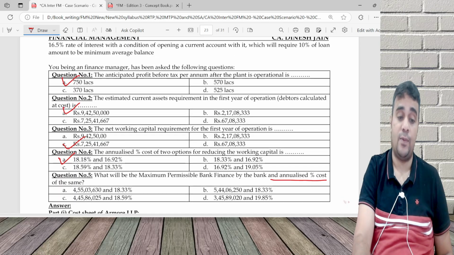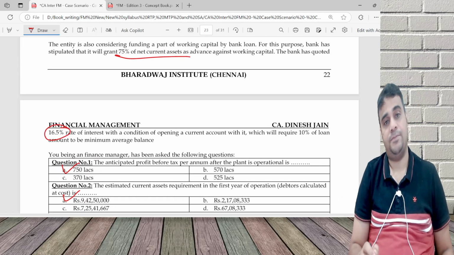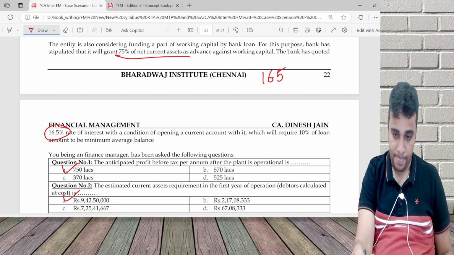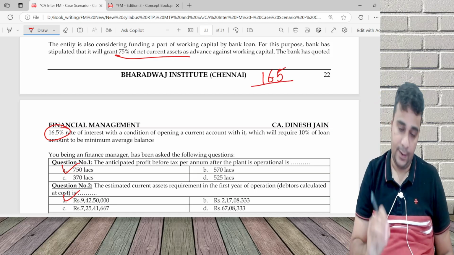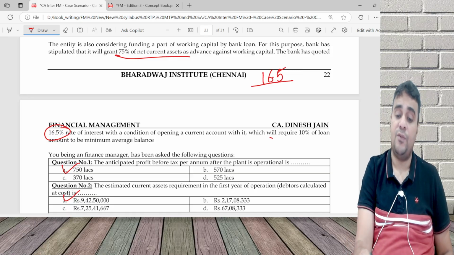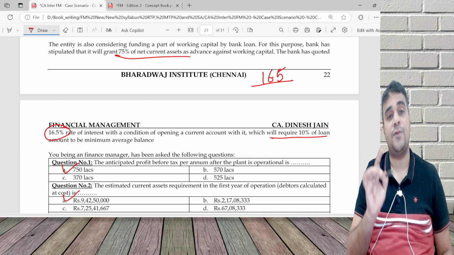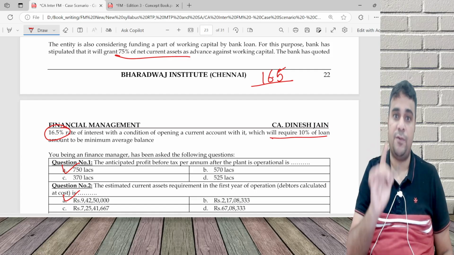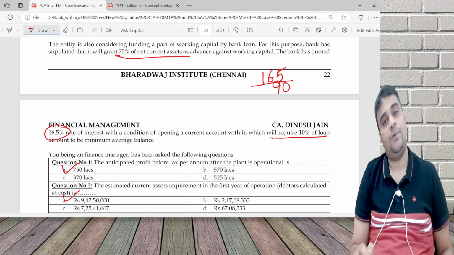annualized cost. What is annualized cost is, listen, I am taking a loan at 16.5. So I will take a loan at 16.5, pay interest on 100 rupees if I take a loan of 100. But effectively I can withdraw only 90. Why 90? Because 10% of loan amount will be held as minimum average balance. So I'll pay 16.5 on a 100 rupee loan, but my effective loan is only 90.